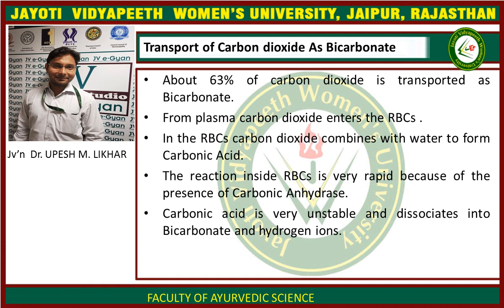Next, transport of carbon dioxide as bicarbonate. About 63% of carbon dioxide is transported as bicarbonate. From plasma, carbon dioxide enters the RBC. There, it combines with water to form carbonic acid. The reaction inside RBCs is very rapid because of the presence of carbonic anhydrase. Carbonic acid is very unstable and dissociates into bicarbonate and hydrogen ions.